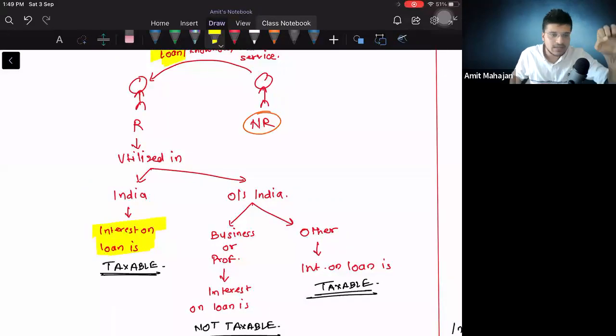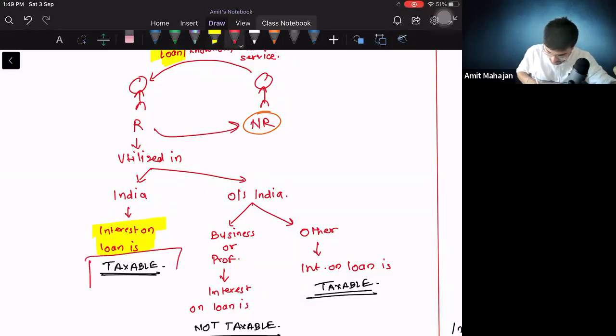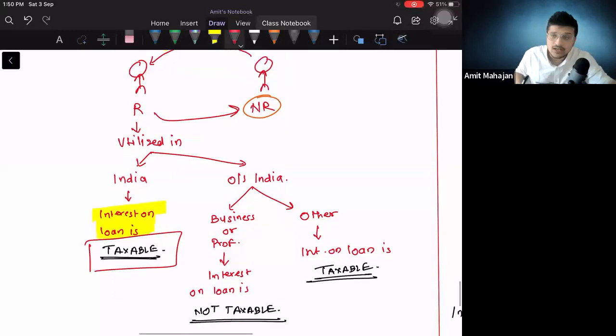वापस रेसिडेंट ने लोन लेके अगर वो इंडिया में यूटिलाइज किया, तो जो भी इंटरेस्ट पे करेगा रेसिडेंट पर्सन टू नॉन रेसिडेंट, वो क्या होगा? टैक्सेबल होगा. Perfect. If that person utilizes that amount outside India, then you need to check whether that person is utilizing that amount outside India for business purpose or not for business purpose. If this resident person is taking that amount outside India and using it for business purpose, then that interest will be what? Not taxable. I'm not discussing the logics here because it has to be quick.